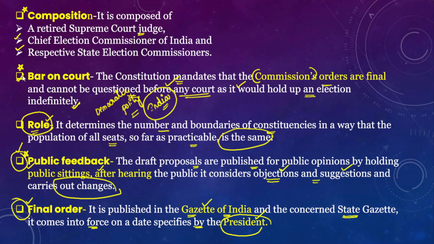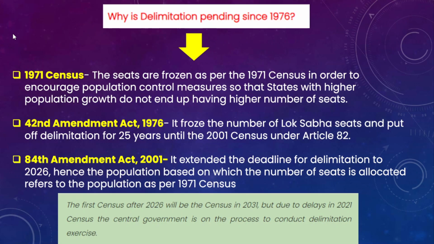For a democracy that is not desirable. And when we revise the composition of the delimitation commission, it comprises a retired Supreme Court judge, the Chief Election Commissioner of India, and the respective state election commissioners. So these were the members of the delimitation commission.